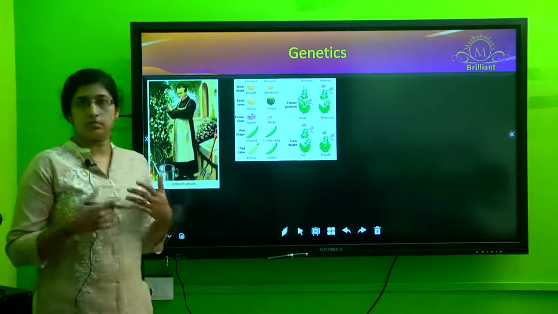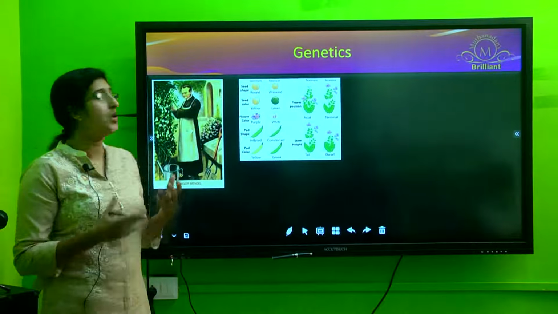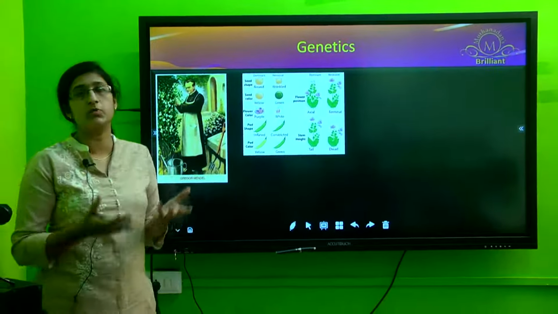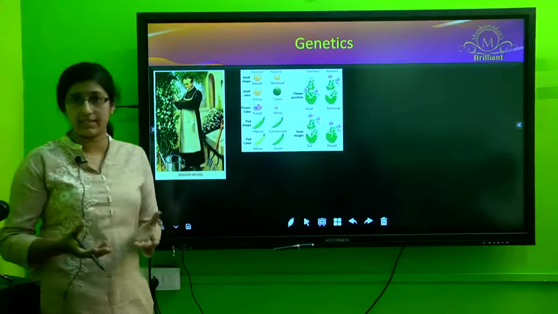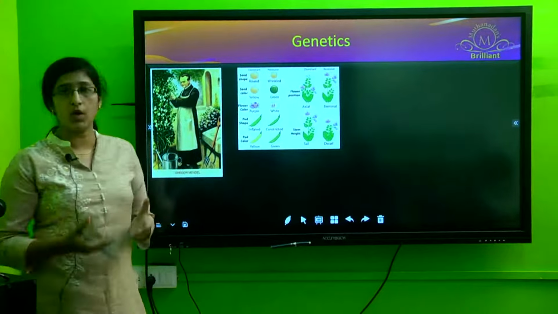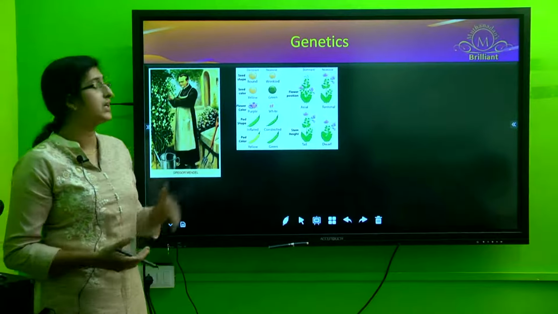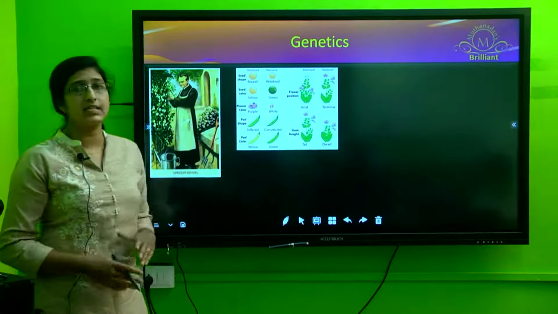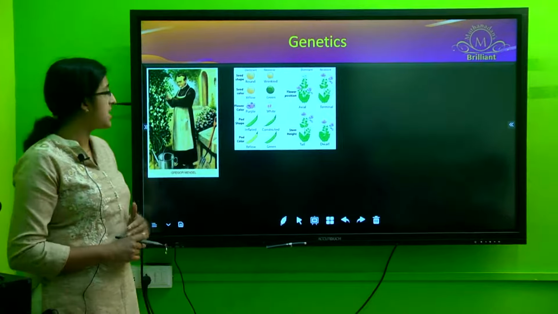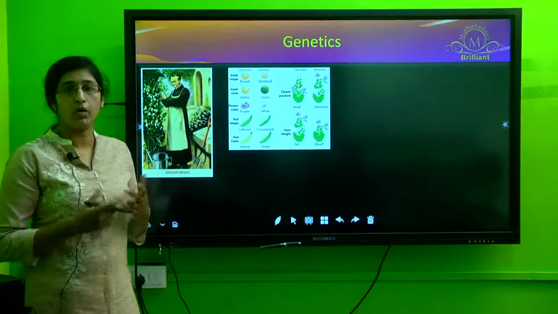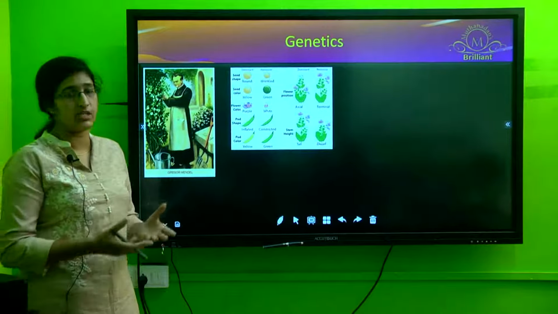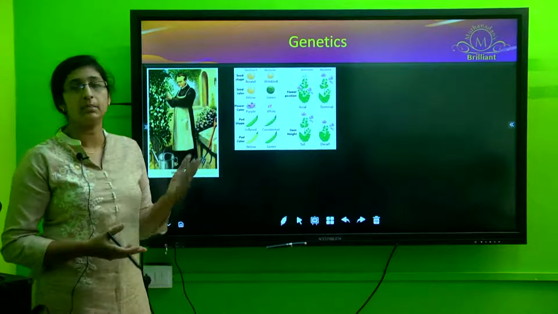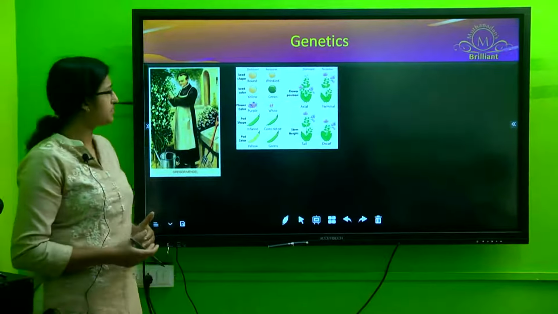Even before the DNA was discovered, all the principles governing the transmission of these characters from the parents to the offspring were determined. In the early centuries, Gregor Mendel, who is considered the father of modern genetics, was the one to put forward all the principles governing the transmission of characters from the parents to the offspring.